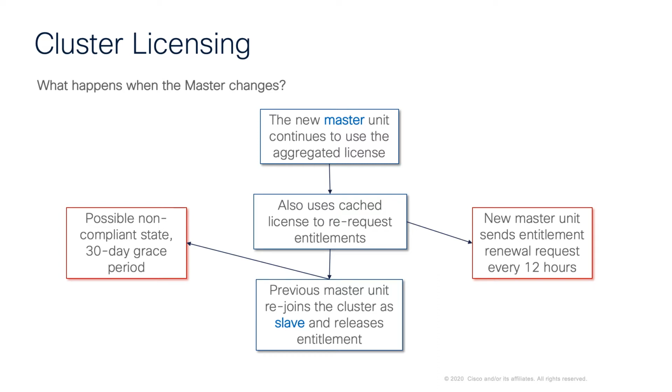And at this point, the new master unit will send a new entitlement request or an entitlement renewal request every 12 hours. So again, if you're still non-compliant after the 30-day grace period, you will not be able to make any configuration changes to any features requiring special licenses. Otherwise, the operation is unaffected. But we do recommend that you should refrain from making any configuration changes until the license requests have been completely processed.